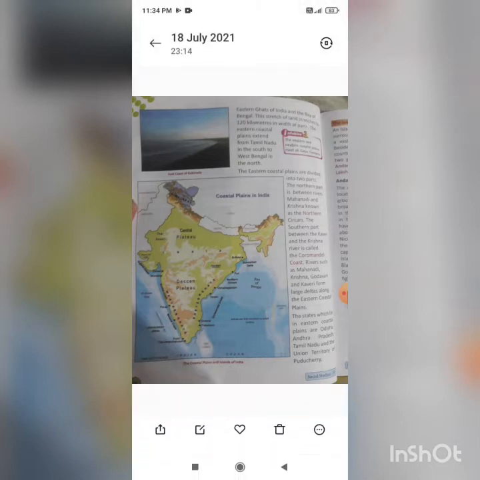Now children, you have to learn this. All the area in between the Western Ghats and the Arabian Sea is your western coastal area, and all the area in between the Eastern Ghats and the Bay of Bengal is your eastern coastal plain area. So children, it is about 120 kilometers in width. It starts from Tamil Nadu, which is in the south, and ends towards West Bengal, which is in the north. Now the eastern coastal plain area is further divided into two parts. One is in the northern part and another one is in the southern part.